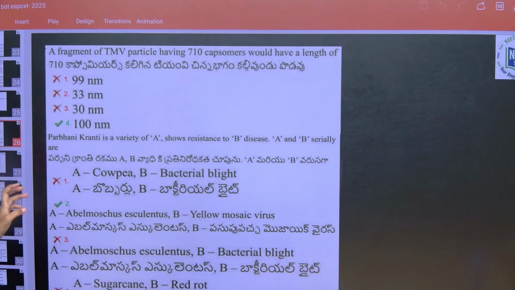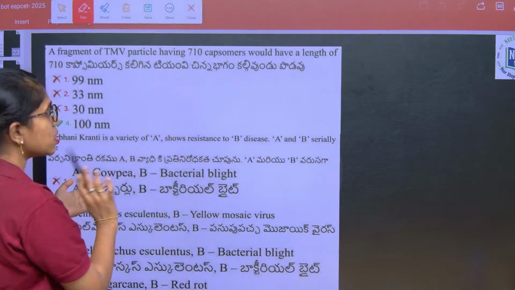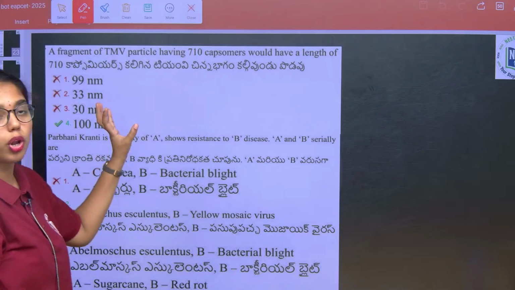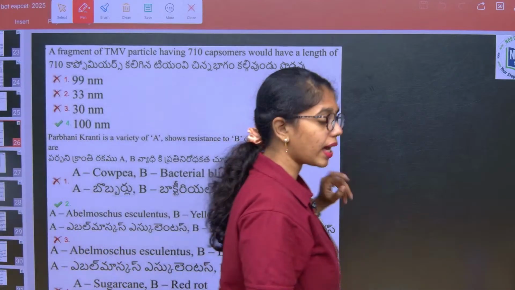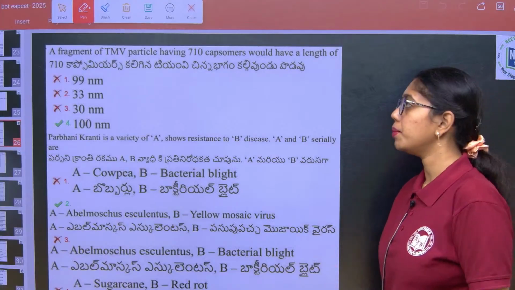Next question, the fragment of TMV, tobacco mosaic virus. I think you felt a little difficulty here, but this is simple. The same formula we use for calculating the length of DNA is applicable here also.